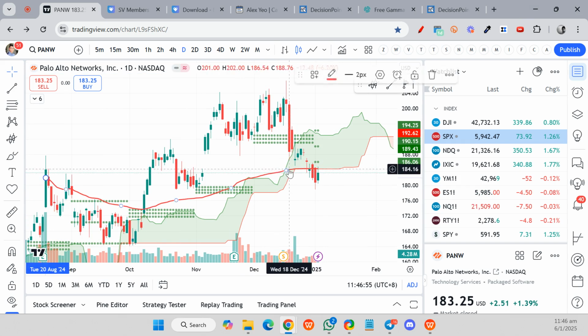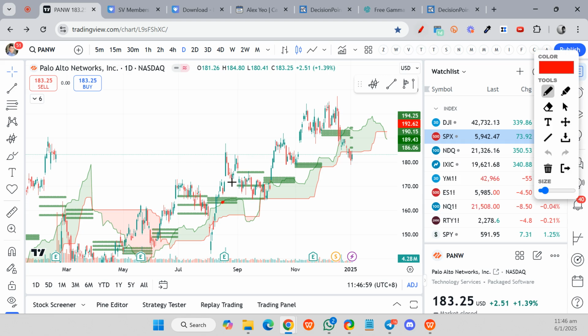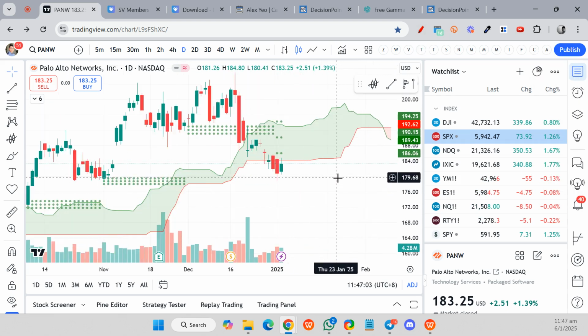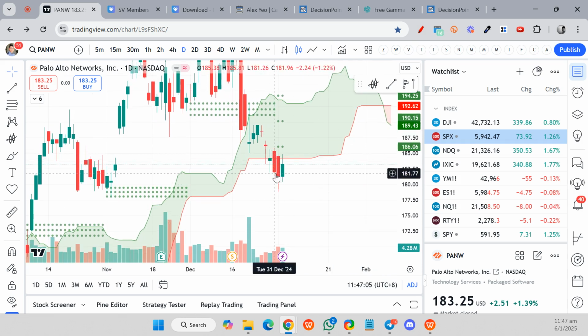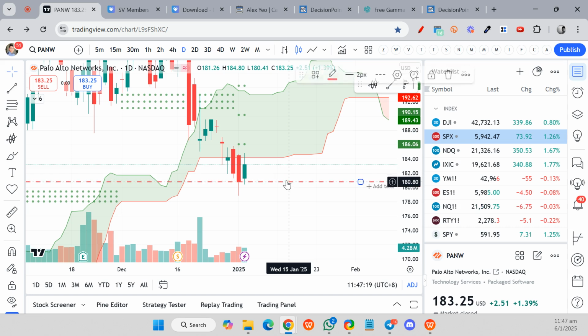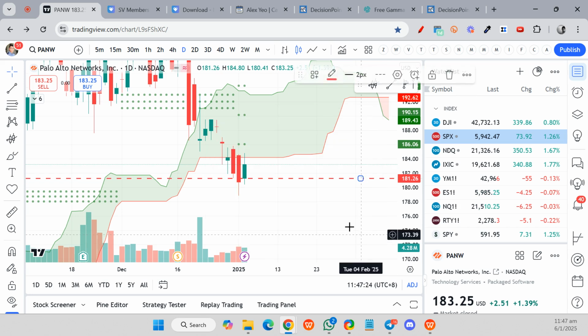You can see that it also has been going higher, but recently there was a pullback. It went below the cloud and is trying to go above the cloud once again. On Thursday, price closed lower than the previous day low, which is 181.26.